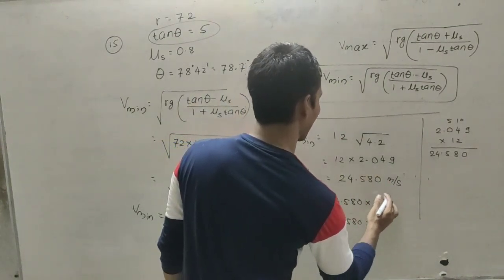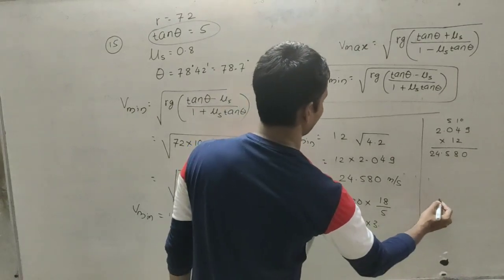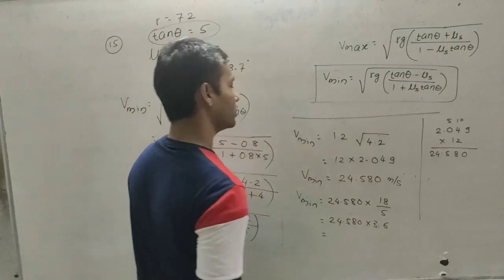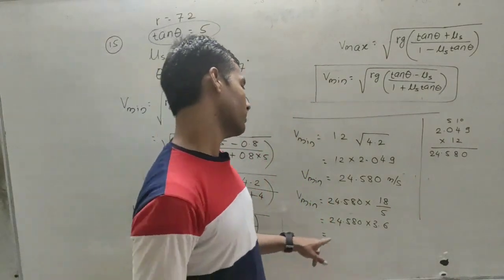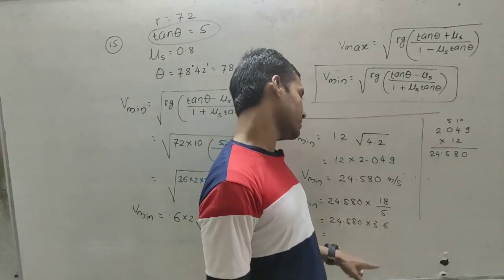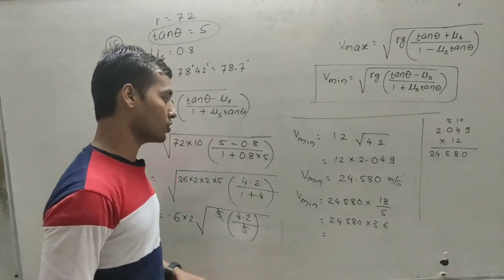Just divide 18 by 5. 5 3s are 15, remaining 3, so we take 0. 5 6s are 30. So now you have to multiply 24.580 into 3.6. You can multiply it, or you can take log and solve it.